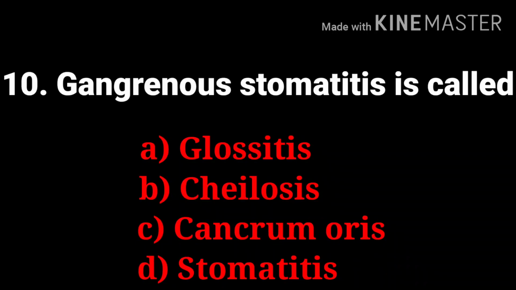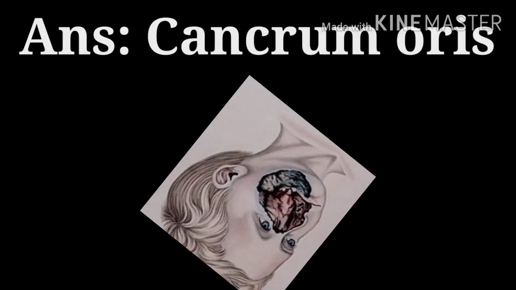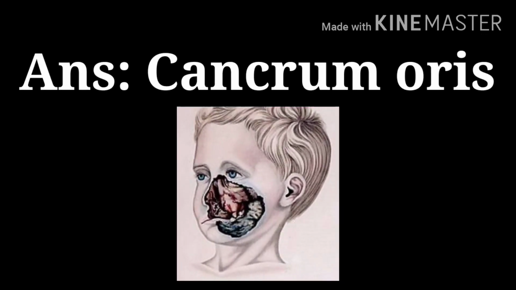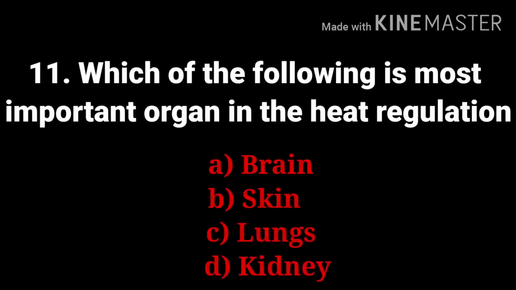And 10th question, gangrenous stomatitis is called, options are glossitis, sclerosis, cancrum oris, and stomatitis. And the answer is cancrum oris. The cancrum oris is gangrenous stomatitis. Cheilosis is due to riboflavin deficiency, that is cracking or ulceration of the lips and angles of the mouth. And glossitis is inflammation of tongue, and stomatitis is inflammation of mouth.